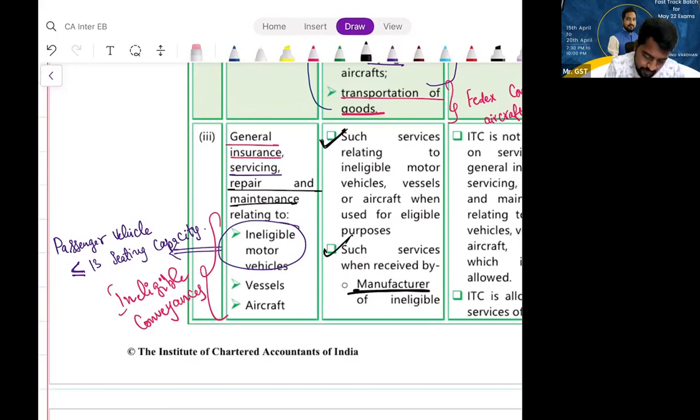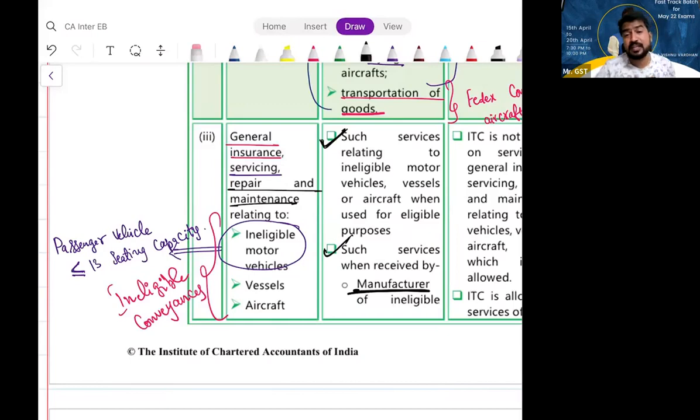There are three things here. Please understand. You purchased an ineligible conveyance, you cannot take ITC. And on that ineligible conveyance, you will take insurance, obviously. You will take insurance on vehicles, insurance for the aircraft. You will take servicing for them from the companies, or you will take some repairs and maintenance activity on them. That's also ineligible for ITC. Please understand, this concept is not only important for your exam, it is important for your practice. So this is also ineligible for ITC.